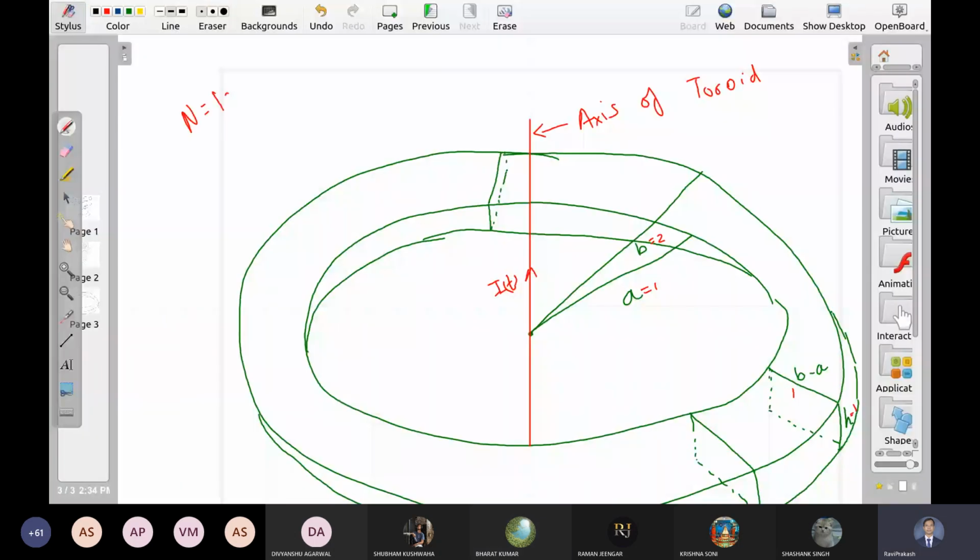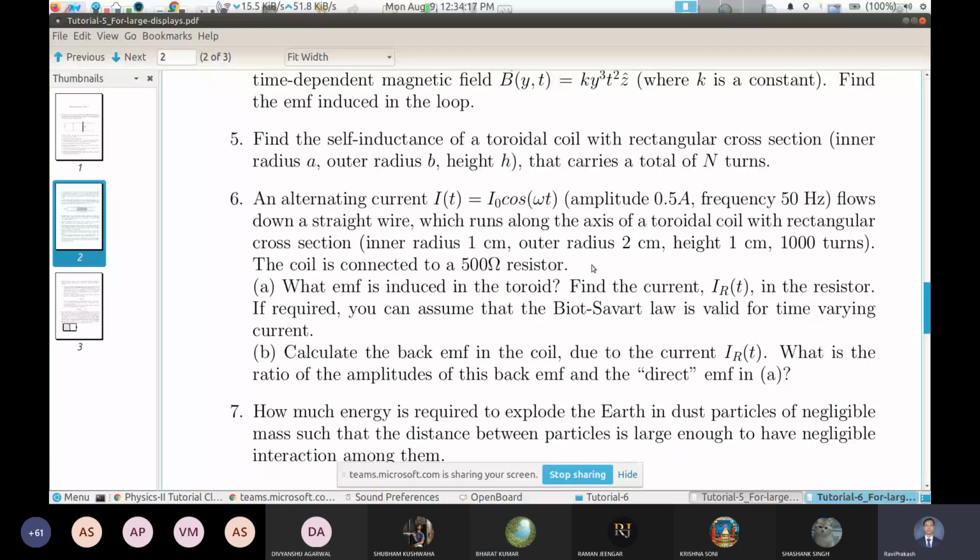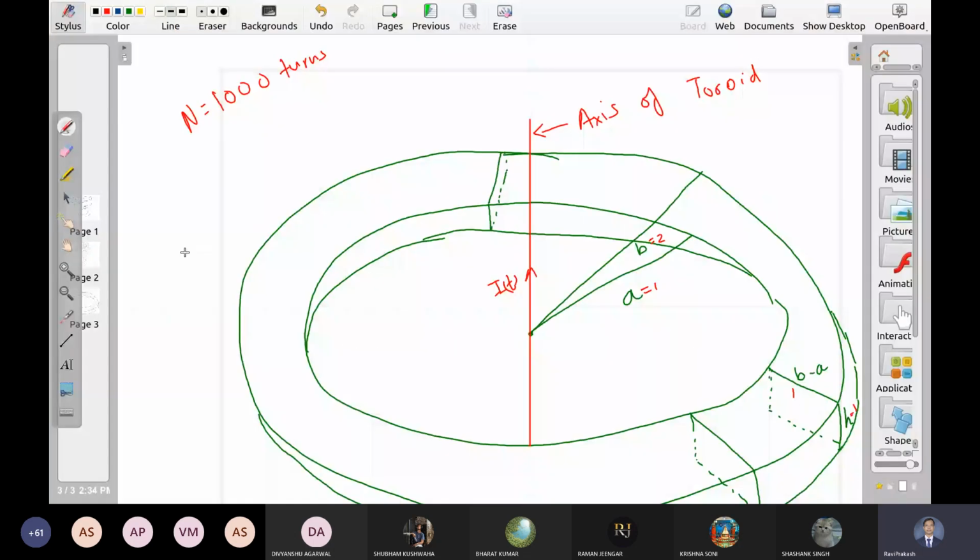Sir, is there any current in these loops? No. As shown by the problem, there is no current in the loop. So there are 1000 turns, and after 1000 turns, you connected a resistance of 1 ohm somewhere.